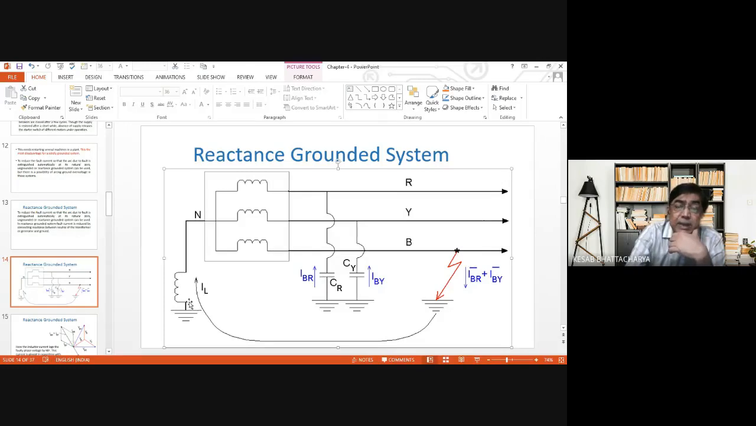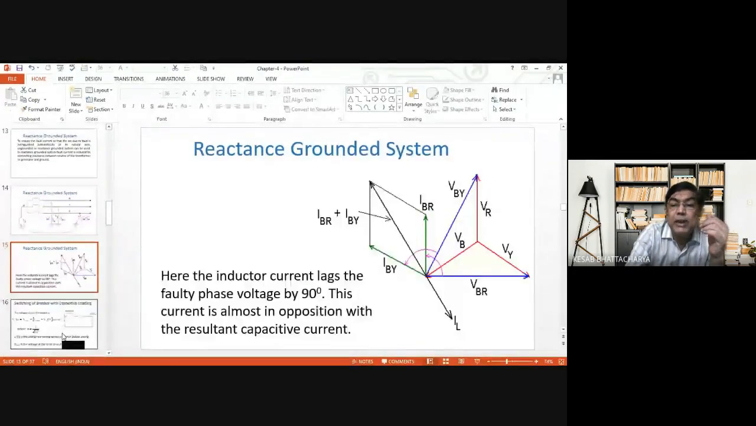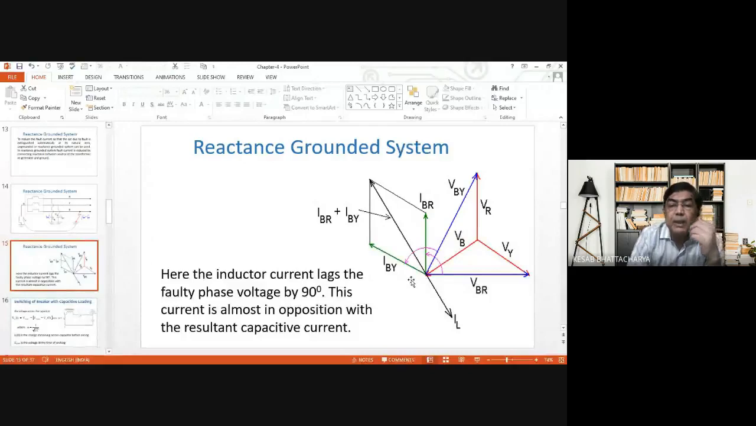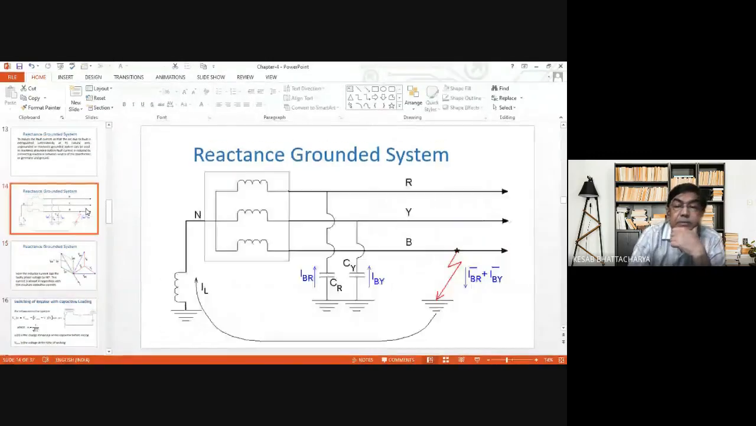And since the inductance is also connected to ground, a part of this current will also flow through this path. So the phasor diagram, if we draw, it will be like this. Now, which voltage actually drives the current IL?